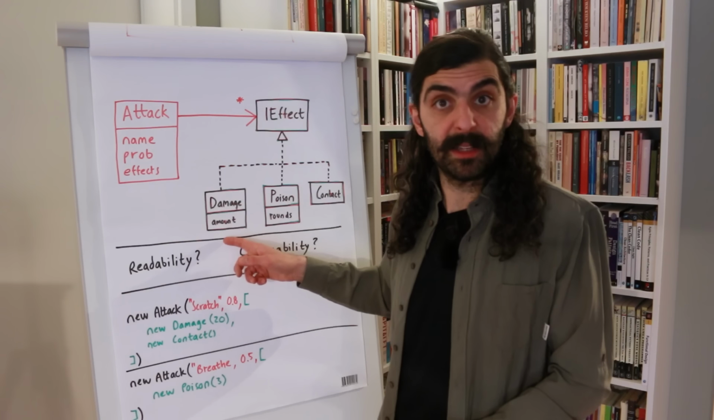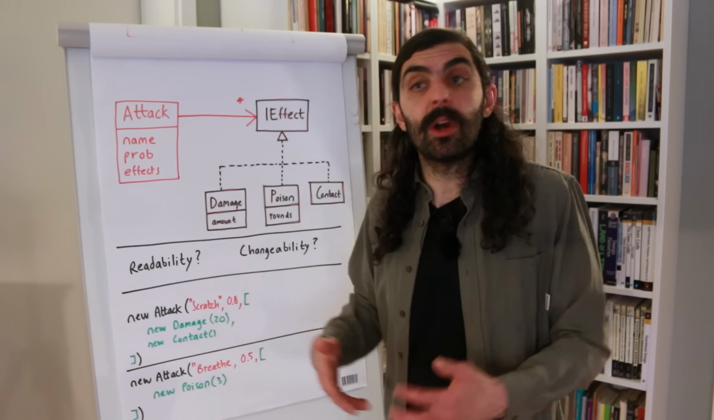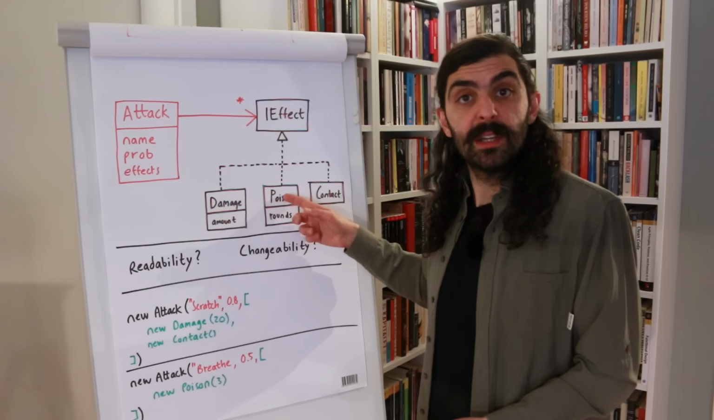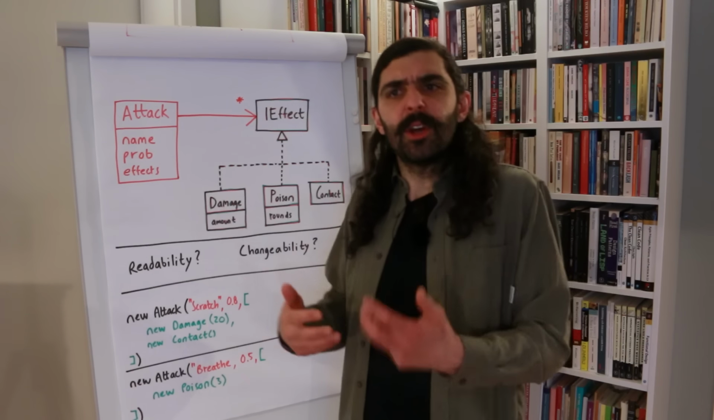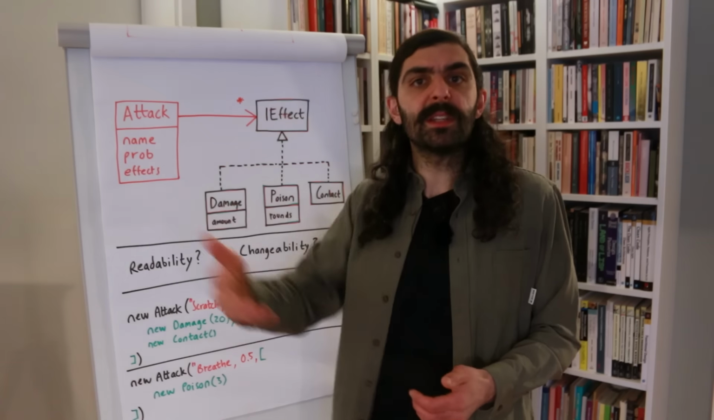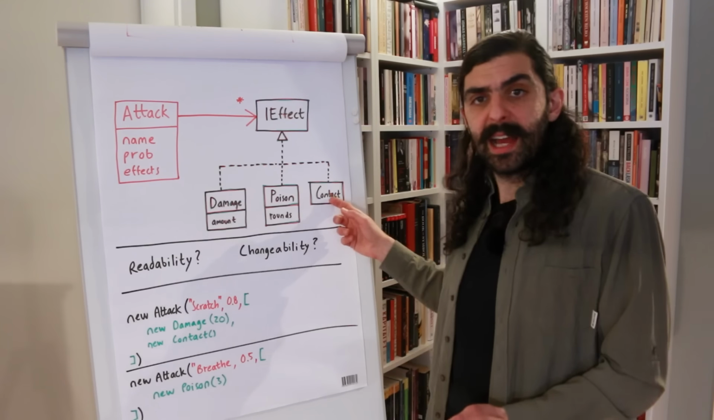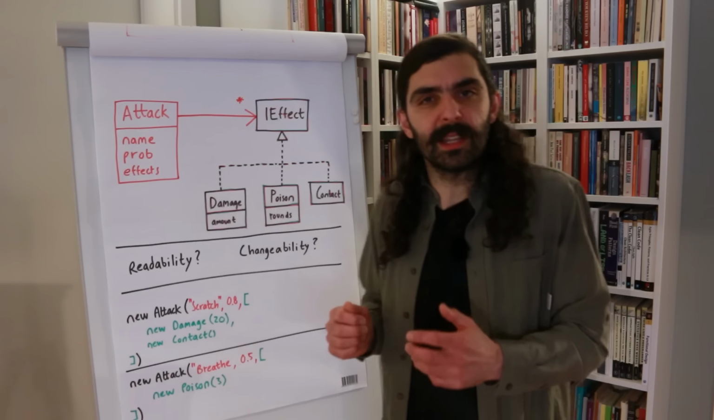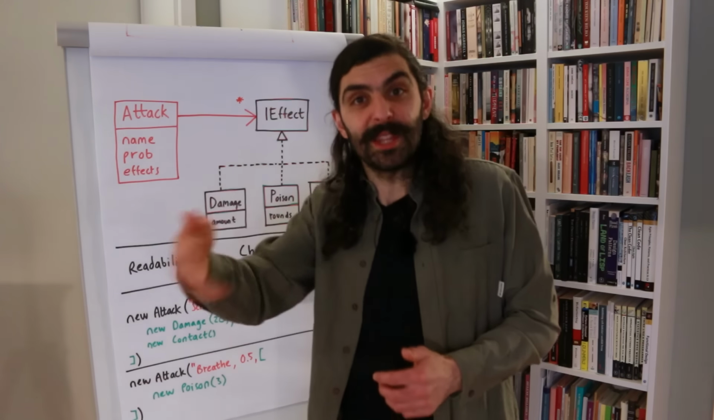Damage has an amount field, because when we're making damage, we need to know how much damage we're making. Poison has a rounds field, because we need to know for how many rounds the opponent is going to be poisoned. And Contact has no fields, because it's just modeling the concept of coming into contact with the opponent.